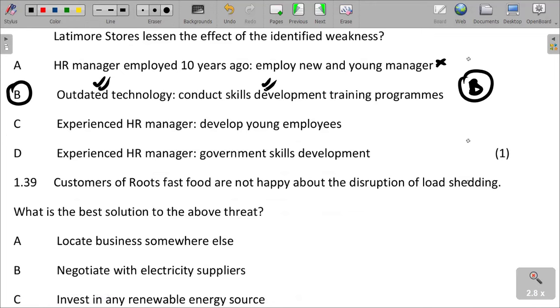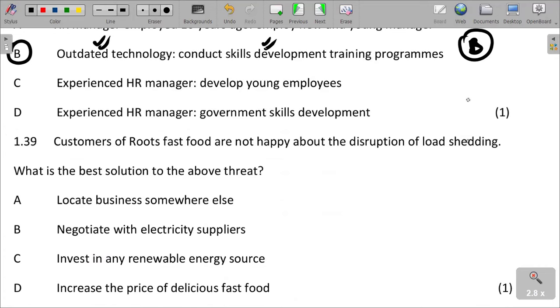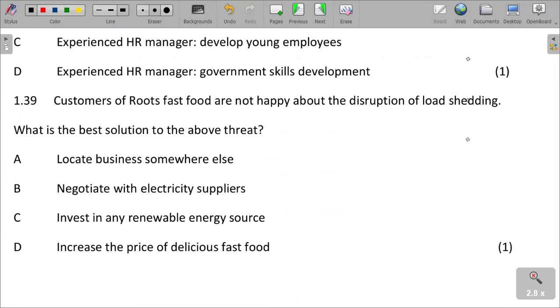Customers of Roots Fast Foods are not happy about the disruption of load shedding. What is the best solution to the above threat? In order to avoid the problem of load shedding, what can be done to avoid power cuts? What can be the best solution? Locate a business somewhere else, negotiate with electricity suppliers, invest in any renewable energy source, increase the price of delicious food.